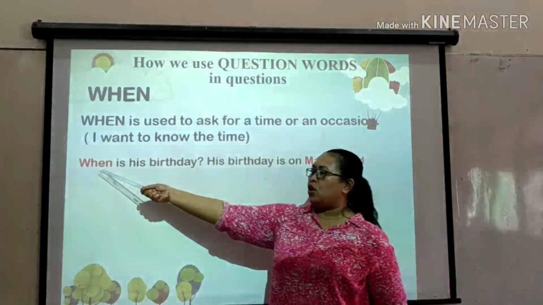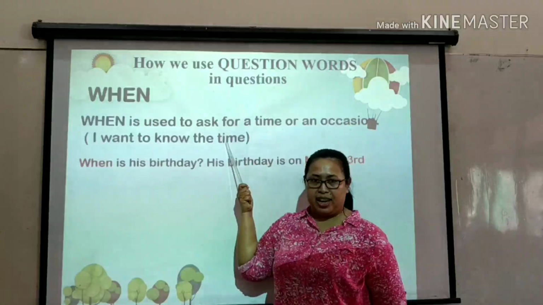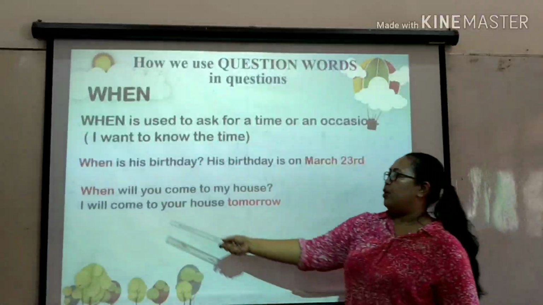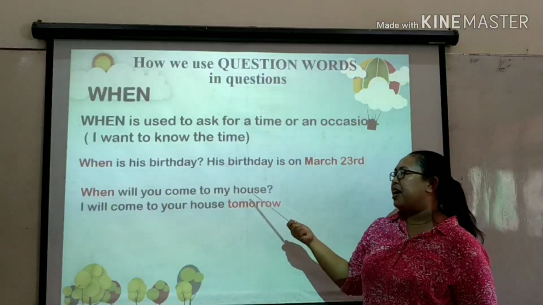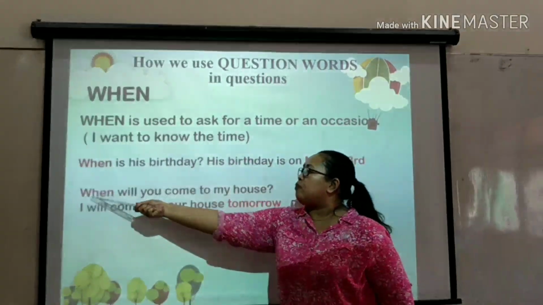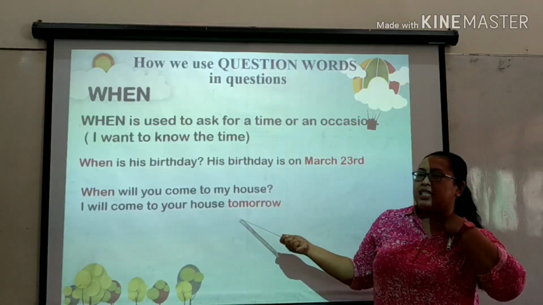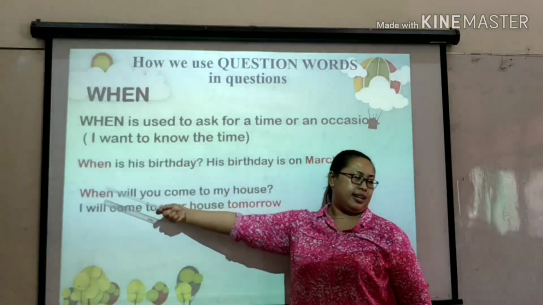You have to use when because we ask for the time. Okay? Let's go to the next example. When will you come to my house? Another one, same. Asking about the time, we use when because the answer is tomorrow. Tomorrow is an adverb of time. So you have to use when.